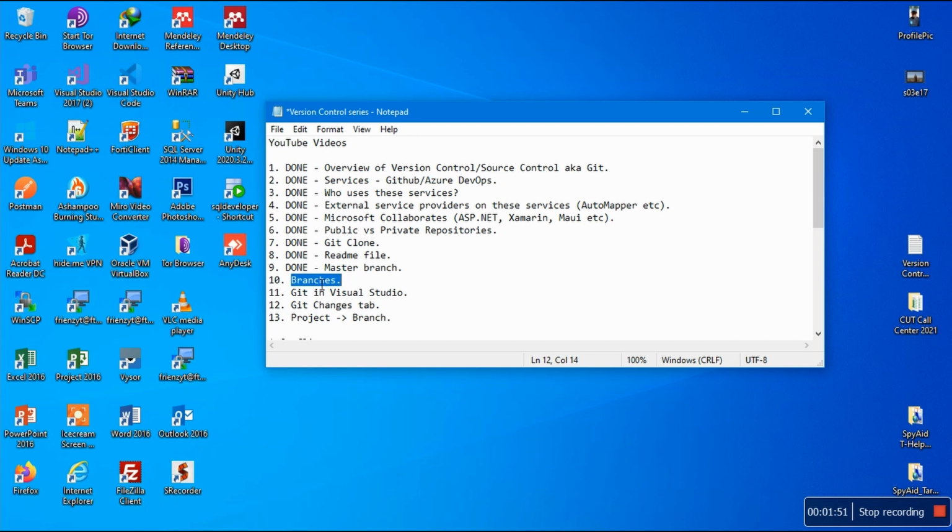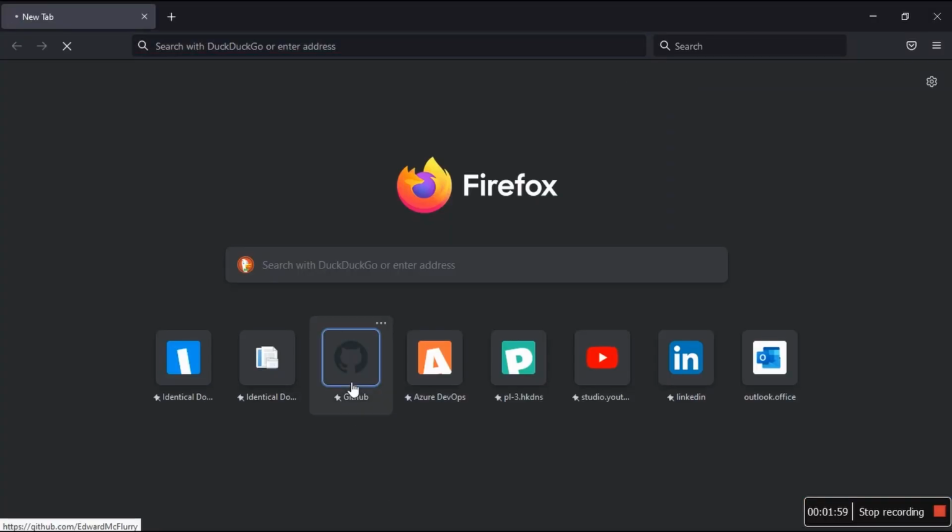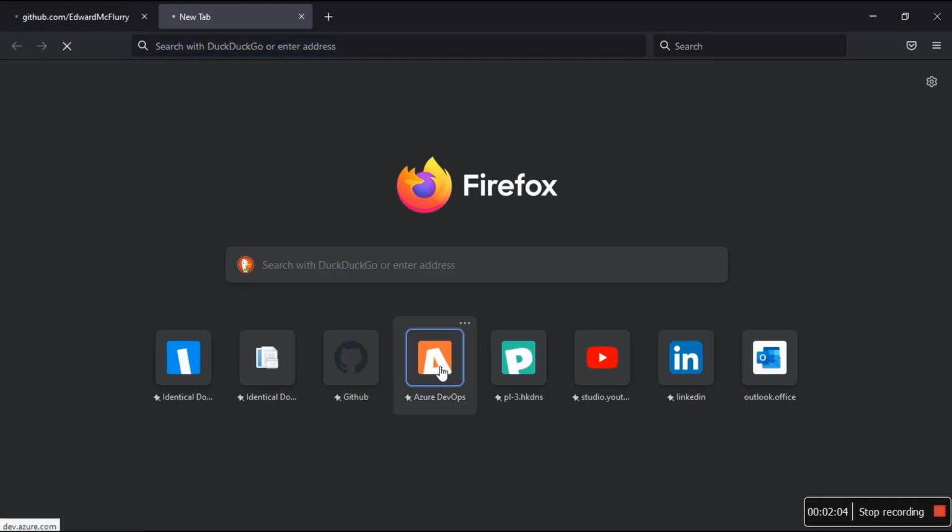I want to do branches today, or I'm scheduled to do branches because we did say we're gonna do branches today. However, I want to skip this part, and now I want to explain why. Maybe I should fire up GitHub. Well, I'd like to fire up both of them because I'm making use of both of them, GitHub and Azure DevOps. These are two platforms or services that I'm currently utilizing for identical docs.